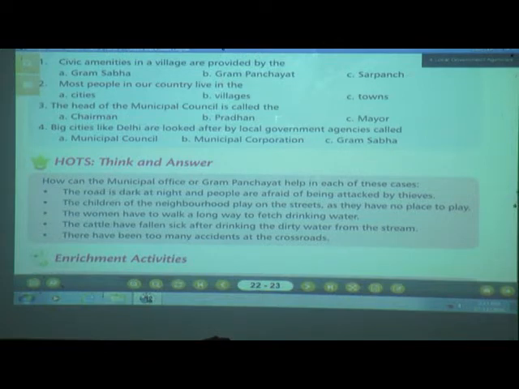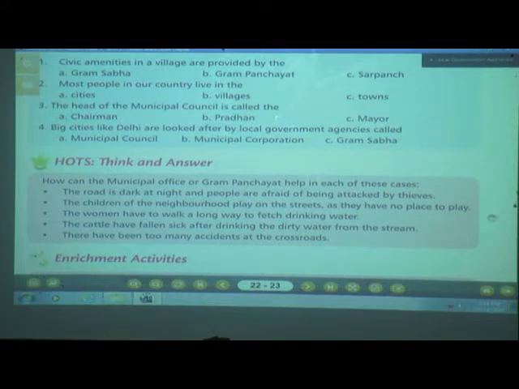The road is dark at night and people are afraid of being attacked by thieves. What will be the answer? What are they required to do? Yes, they will help us to maintain street lights. Next, the children of the neighborhood play on the street as they have no place to play. What will the municipal office and Gram Panchayat do? They will construct a park for those children to play.